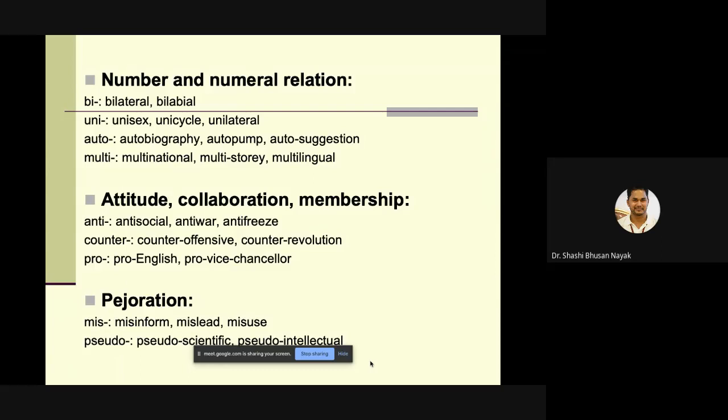Then pejoration. Who can tell me what is the meaning of pejoration? Can somebody tell me what is the meaning of pejoration? Something like bad, sir. Sorry? Something like bad. No, something which is degenerating or worsening, right?